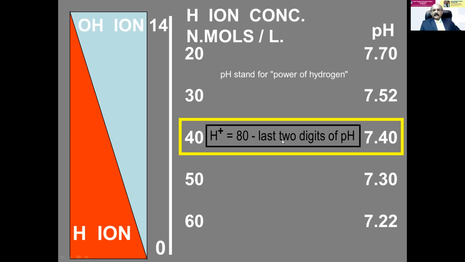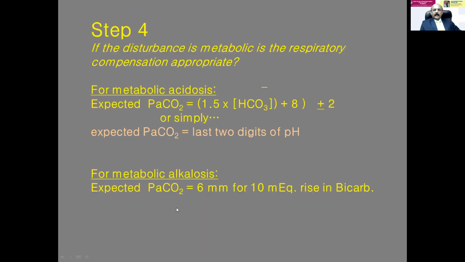The hydrogen ion concentration is 80 minus the last 2 digits of pH. In the same way, the last 2 digits of pH will be the carbon dioxide concentration. Now remember, if it is 7.3, that is acidosis, then the carbon dioxide concentration could be 50. That is respiratory acidosis. So you have to remember that way. If the pH is 7.22, then that means carbon dioxide is elevated more.